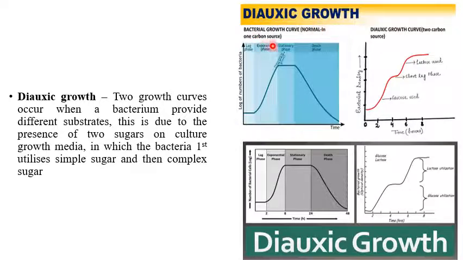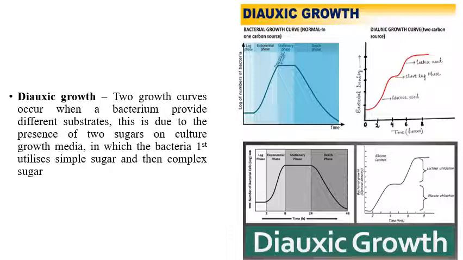Here, with the normal carbon sources or glucose sources present, at first the bacteria utilize the glucose alone. The next time, the bacteria start to utilize the other carbon sources. So due to the presence of two compounds, the growth can rise twice, and that is called diauxic growth. The first rise uses glucose products present in the medium. The second time, it uses lactose or other carbon compounds present in the medium. Diauxic growth means two growth curves occur when the bacterium is provided with different types of substrates.